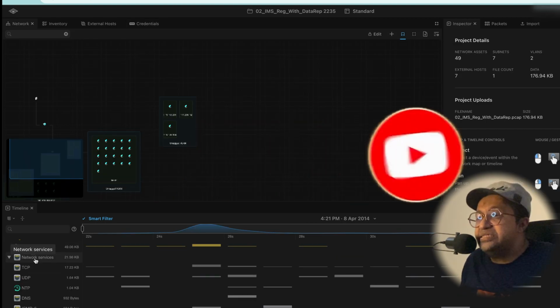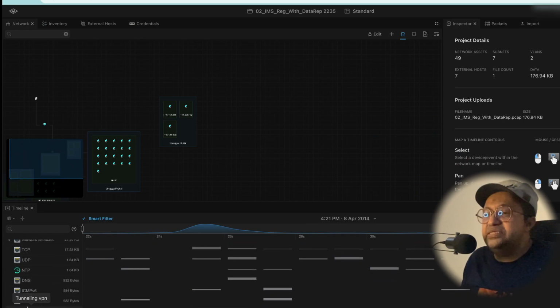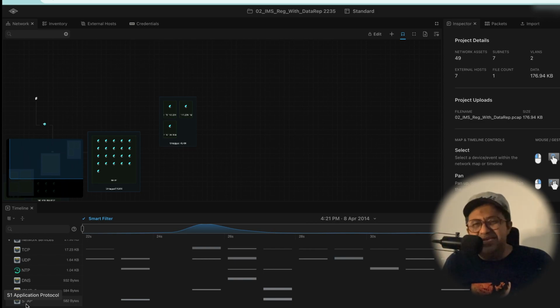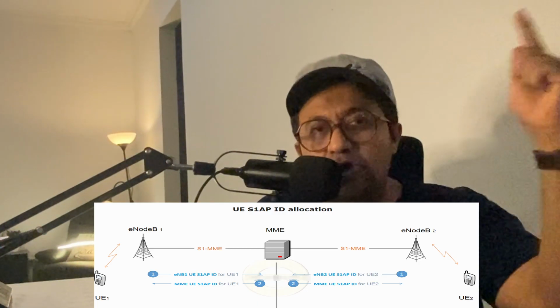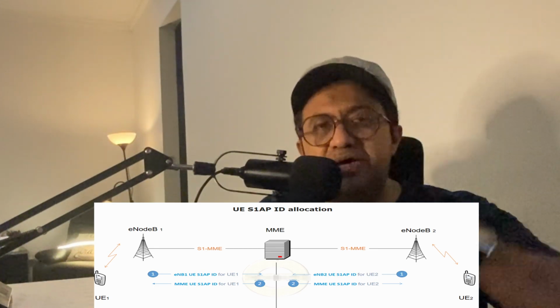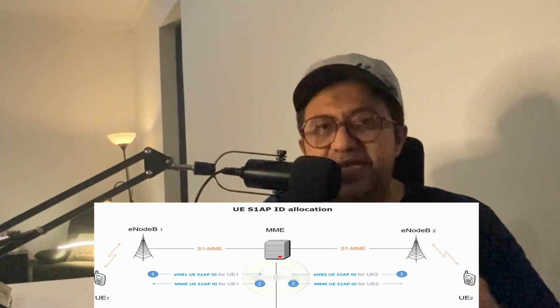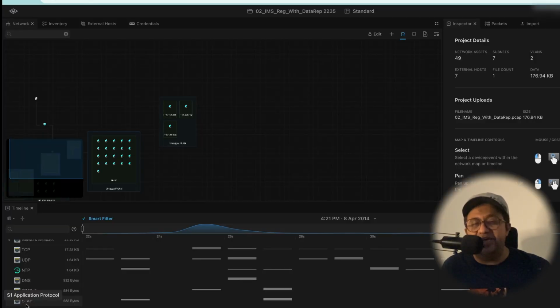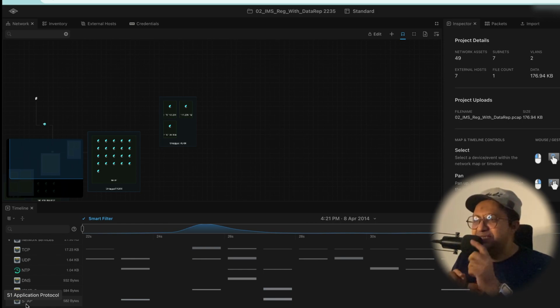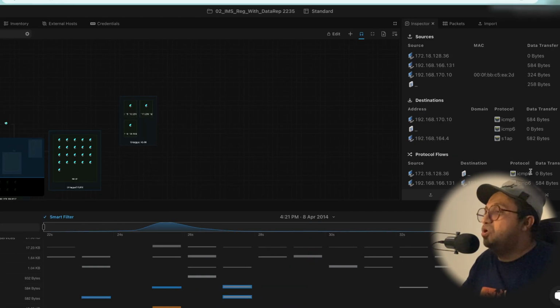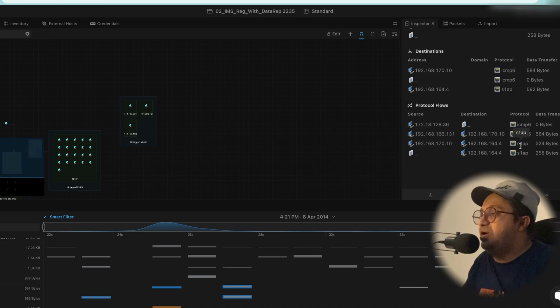And later, you can see there are some network services here. For example, this is the S1 application protocol. S1 application protocol is the interface between the eNodeB, or the BTS cell of the 4G, and the mobility management entity. S1AP is the interface telling you that we are able to capture the eNodeB and also the dialog of the eNodeB. That means the eNodeB and the MME, mobility management entity, are also included here, guys. So we can see from here, for example, I'll filter by dragging this one. So we can see which IPs use S1AP in this case.